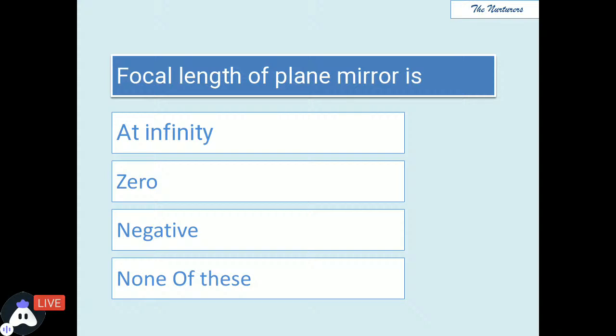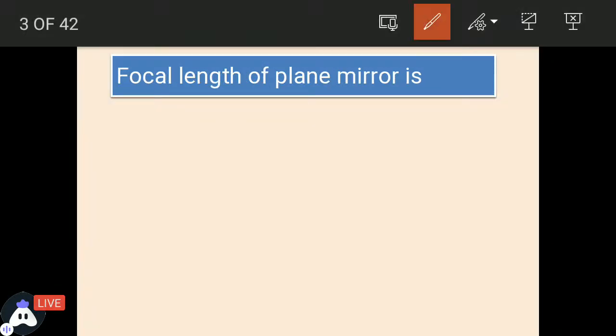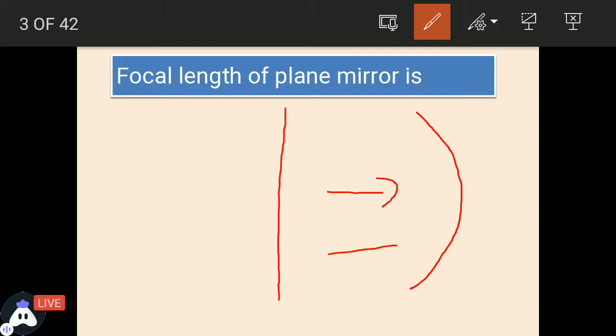Okay, fine. So if we discuss the focal length of the plane mirror, how will we get to know this? See, the plane mirror is a spherical mirror of infinite radius of curvature.